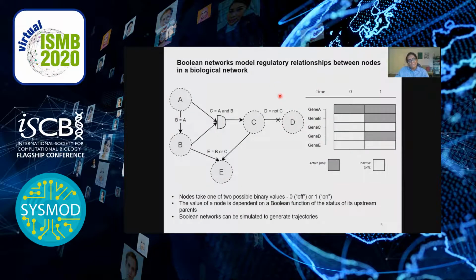Our lab uses a Boolean framework to think about these signal flows across networks. In these Boolean models, the regulation of a node, such as node C, is a Boolean function of its upstream nodes, in this case, nodes A and node B. A natural consequence is that these models can be simulated to generate time course trajectories, like the one you see over here, that are analogous to signal flow through the network. In addition, specific nodes in these models can be perturbed, either knocked in or knocked out to simulate the effect of internal or external stimuli.